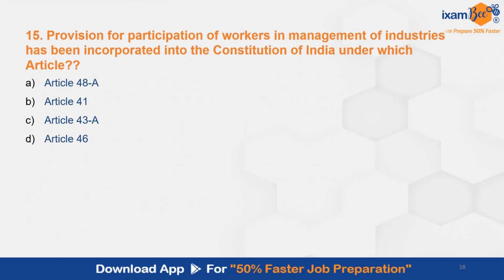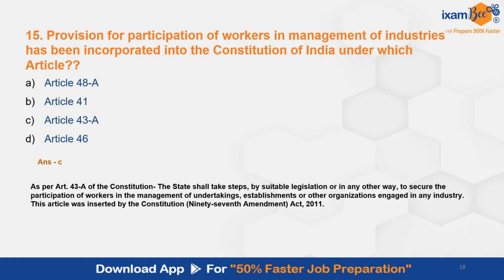Question number 15. Provision for participation of workers in management of industries has been incorporated into the Constitution of India under which article? So which DPSP talks about participation of workers in management of industries? The correct answer here is C. Article 43A, which says the state shall take steps by suitable legislation or in any other way to secure the participation of workers in the management of undertakings, establishments or other organizations. This article was inserted by the 97th Amendment Act 2011.